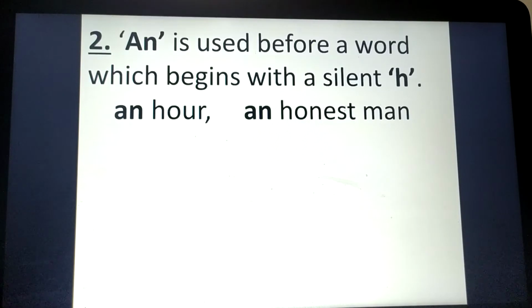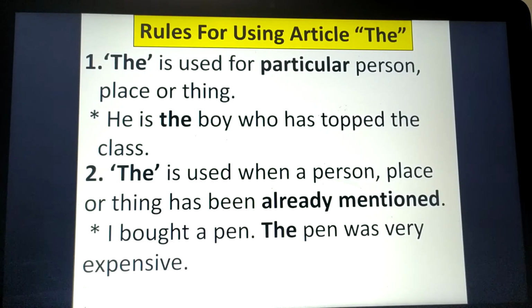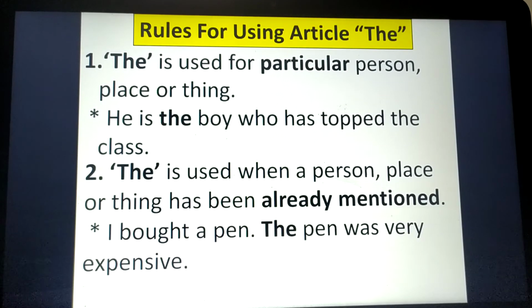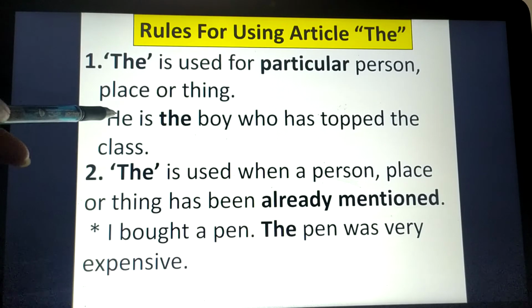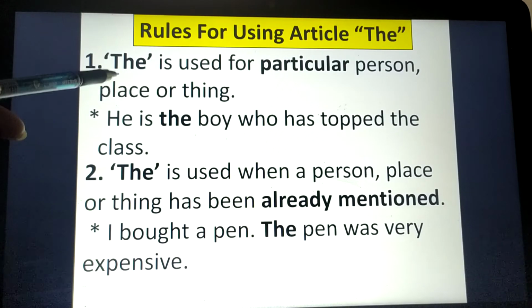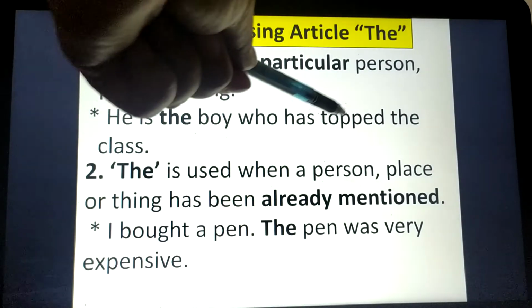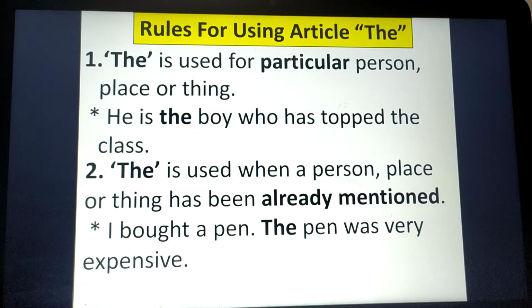So it was all about the rules for using article an. Now we will go with the rules for using article the. The is a definite article, right? So here, the first rule for using article the is that it is used for a particular person, place or thing. How? He is the boy who has topped the class. Our example here: he is the boy who has topped the class.